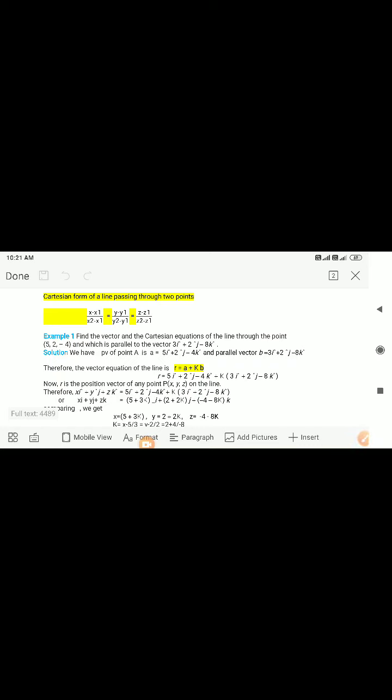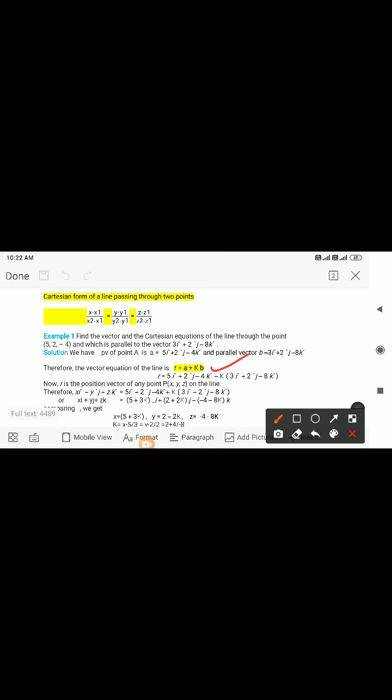Now here we are taking an example. Find the vector and Cartesian equation of the line through the point. Is it passing through this point? It means you make vector a from this point, and parallel to this vector, this is vector b. So we have the formula r = a + kb.